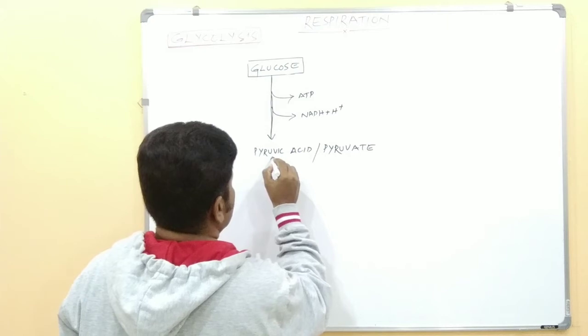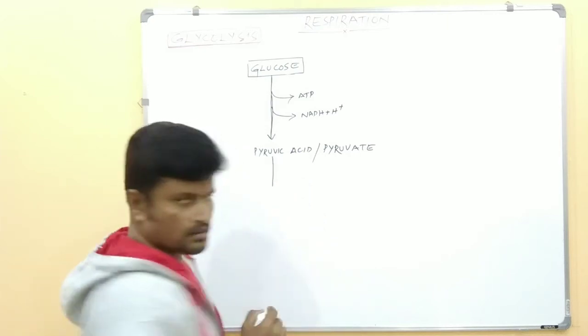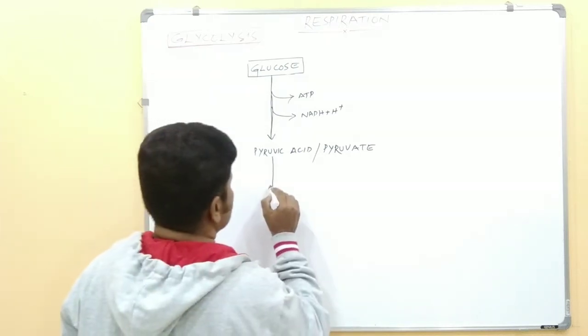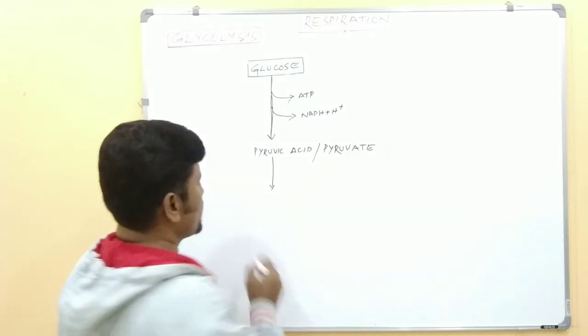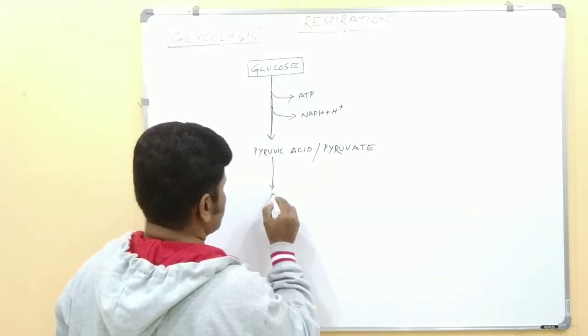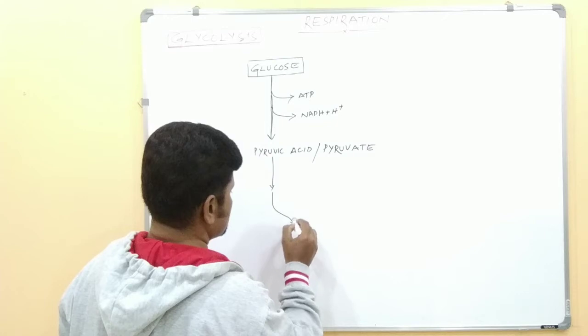It is based on whether oxygen is present or absent. Whenever oxygen is present, this pyruvic acid enters into the Krebs cycle.